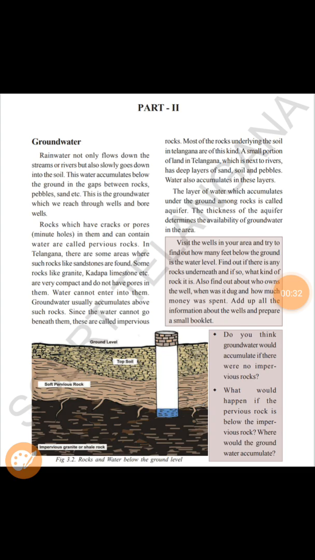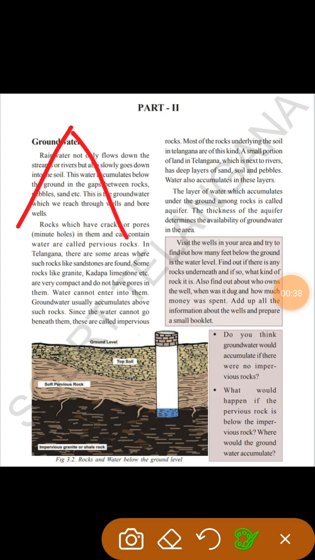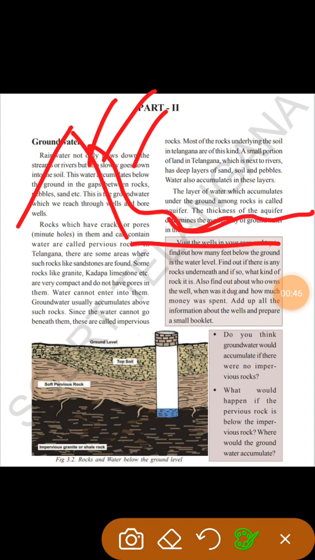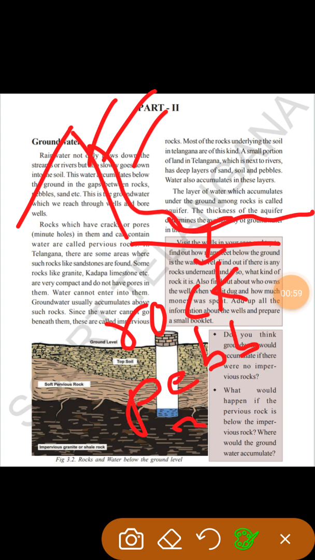For example, this is the mountain. When the rainwater flows, it comes down. Some water goes into the rivers and some goes inside the soil, where some types of rocks, pebbles and sand are there. So it goes inside them, and this water reaches us through wells and bore wells.